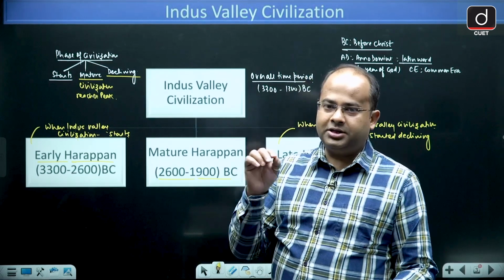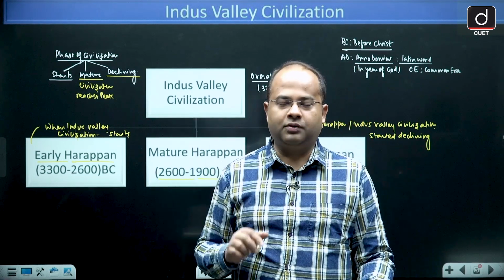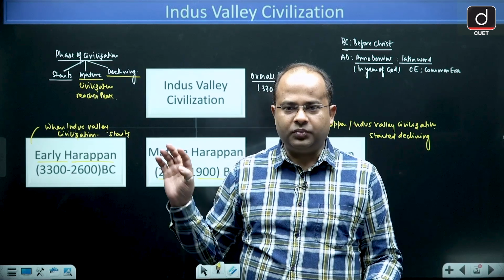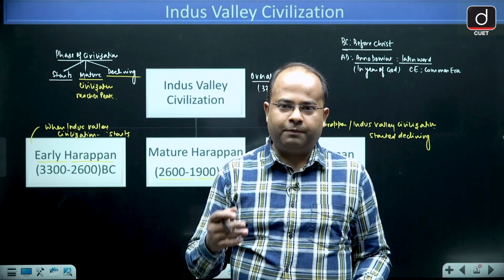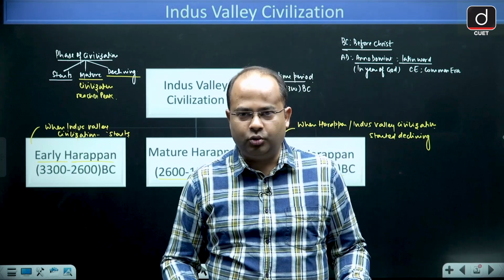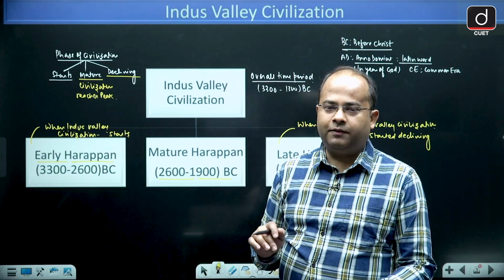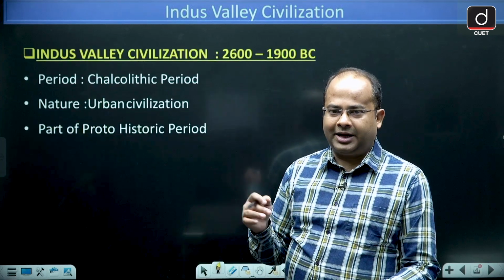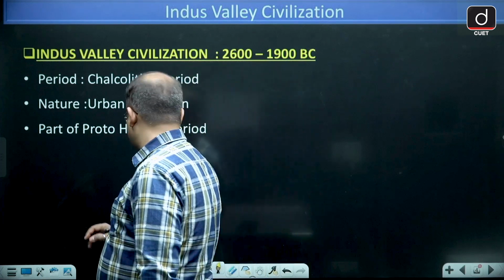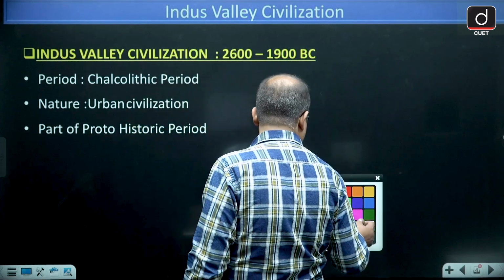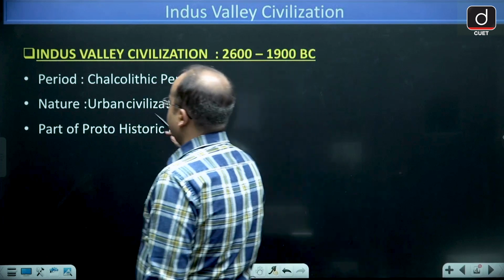The reason is that this was the period when the civilization was at its peak. This is the mature phase, and every time the mature period of a civilization is taken into account. Therefore, the time period written is 2600 to 1900 BC, but the overall time period is 3300 to 1300 BC.